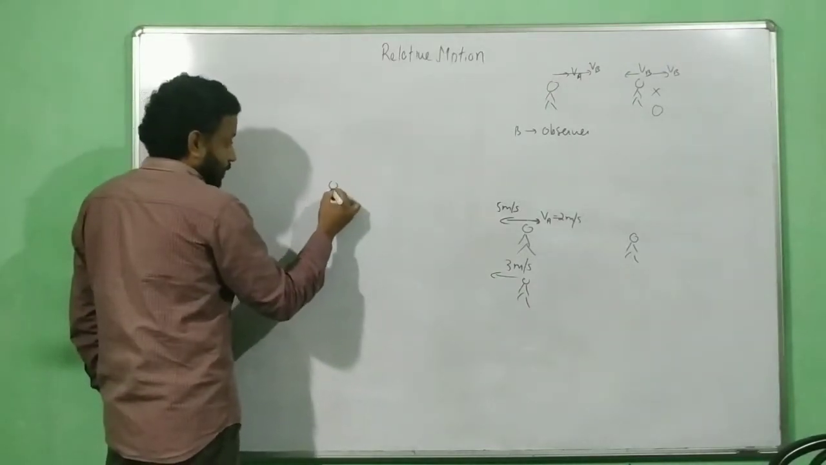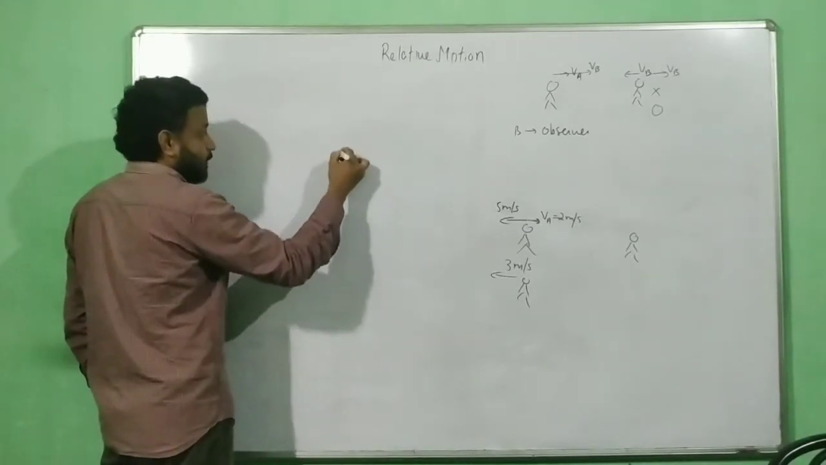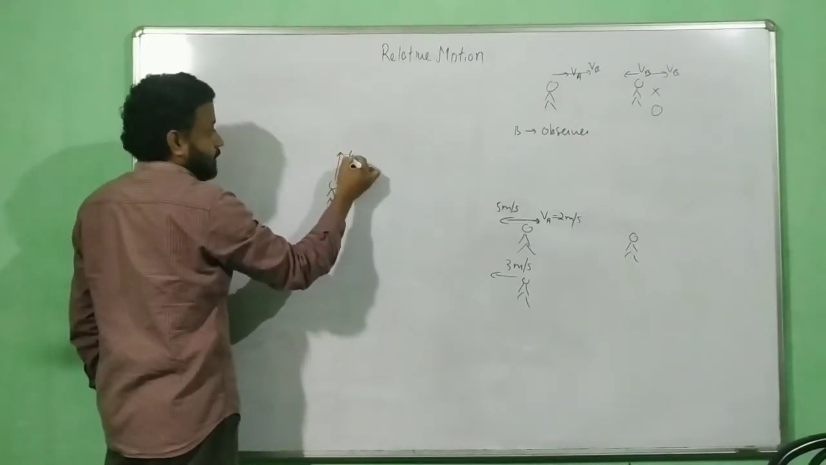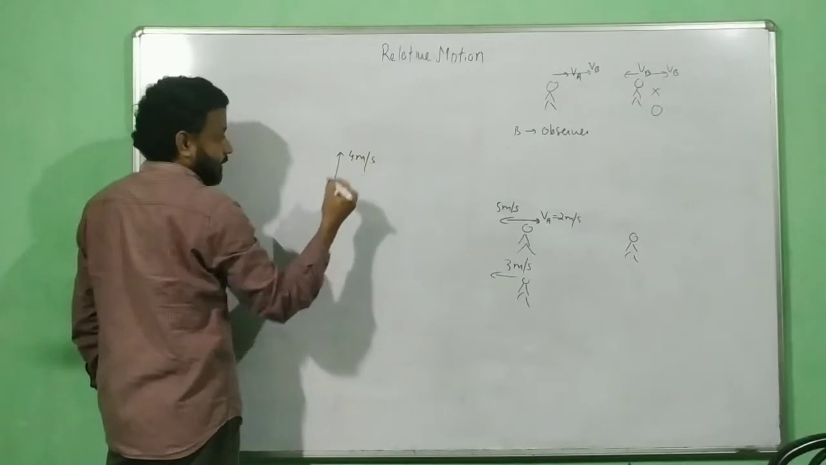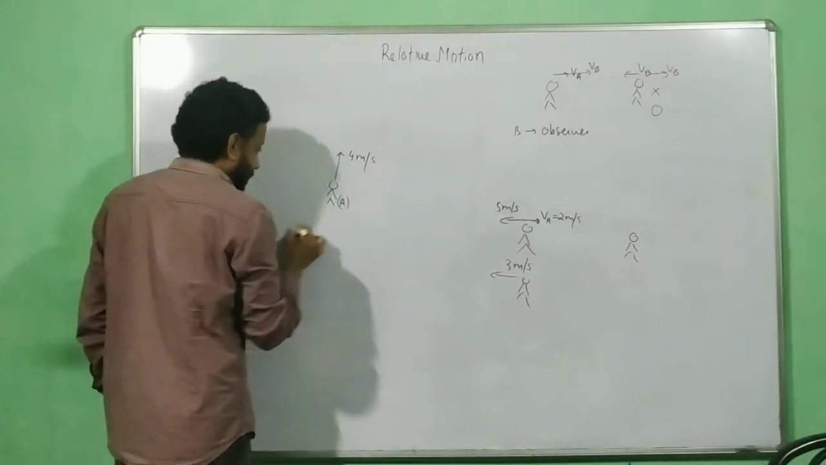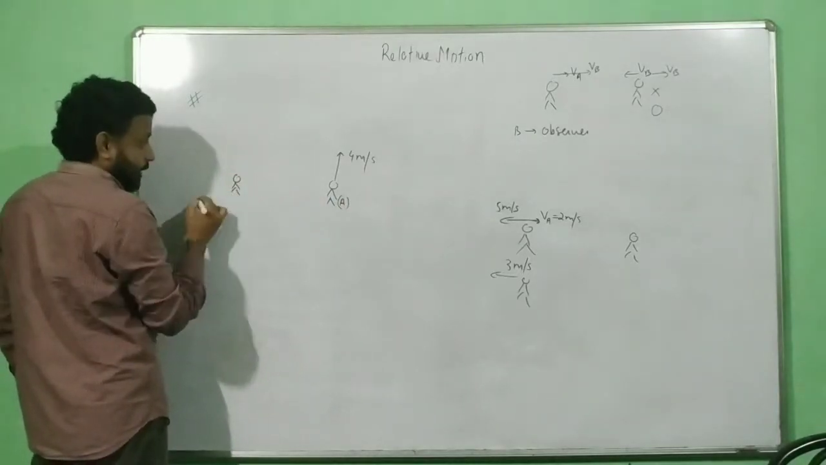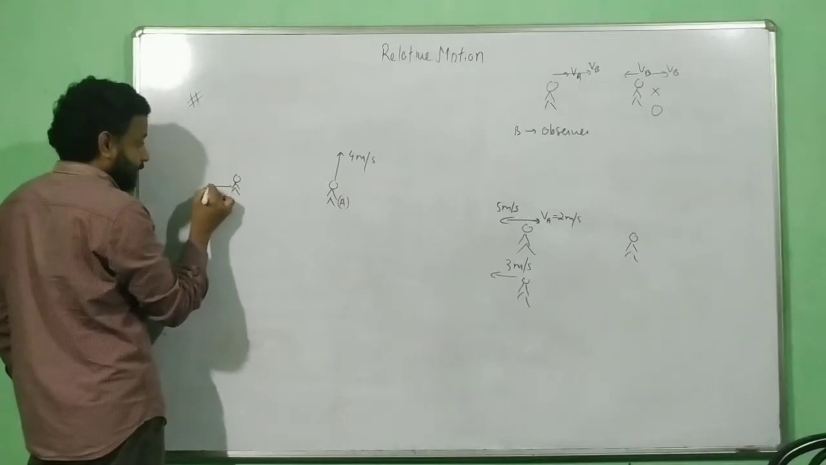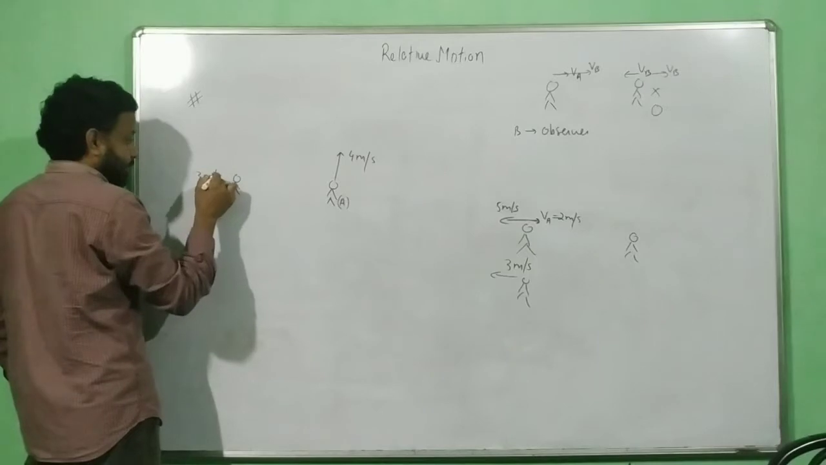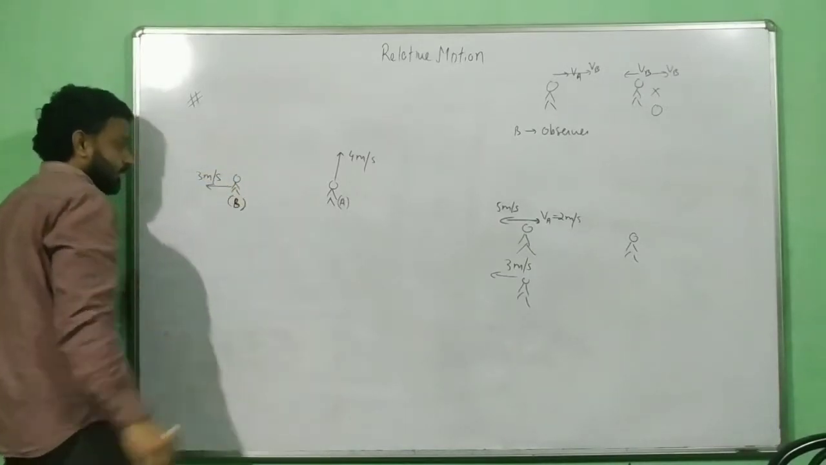Suppose this handsome boy is moving towards north with a velocity of 4 meter per second. Okay. Let me call this handsome boy A. And there is another handsome boy who is moving in this direction. Let me call this direction west, with 3 meter per second. And this handsome boy has the name B.